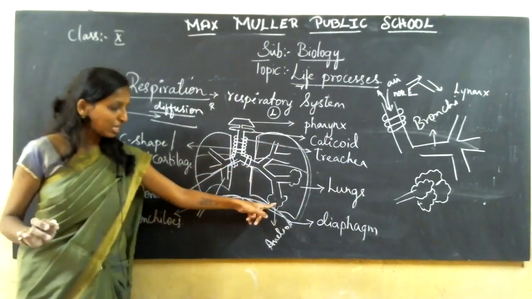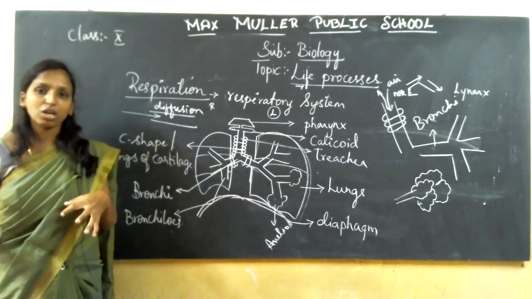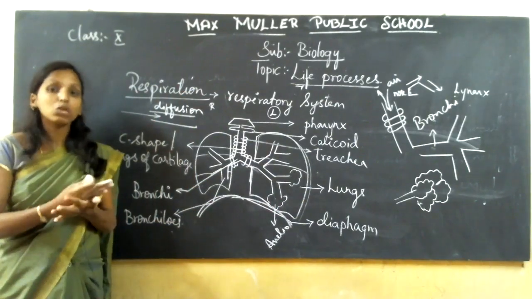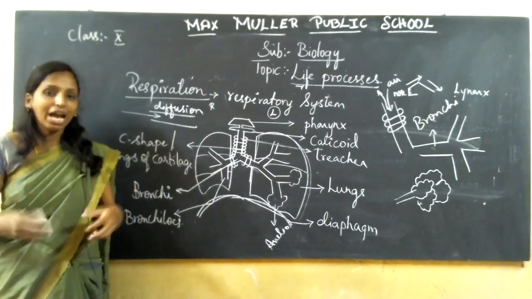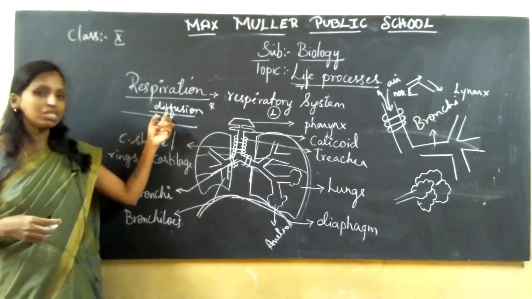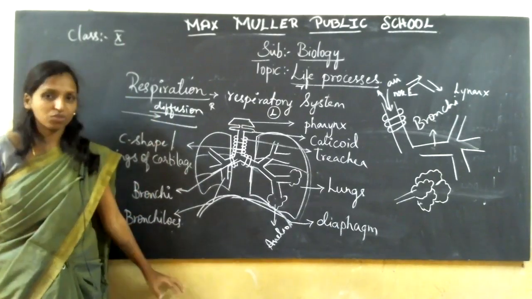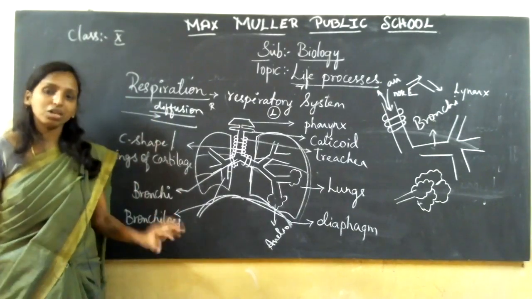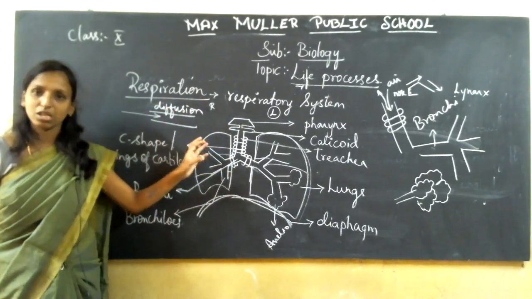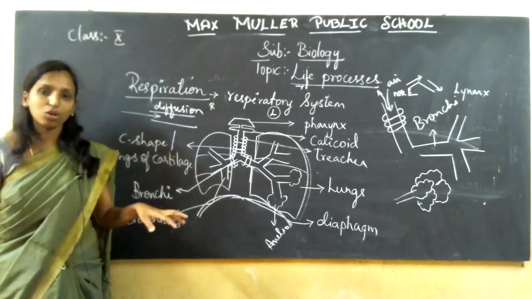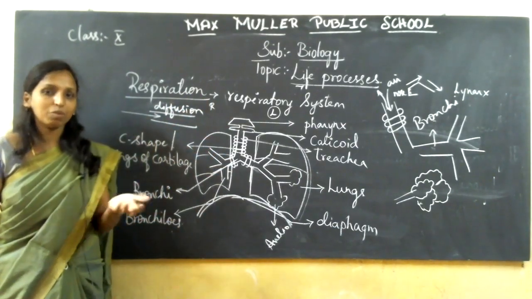Once it reaches here, whatever oxygen is required enters inside your body and the breakdown of the glucose molecules takes place, as I told you. All those molecules are broken down, and through circulation by the blood vessels, the required quantity of oxygen is circulated to all the parts of your body. The unwanted carbon dioxide will be expelled out through your nostrils, and the oxygen which is required will be inhaled.